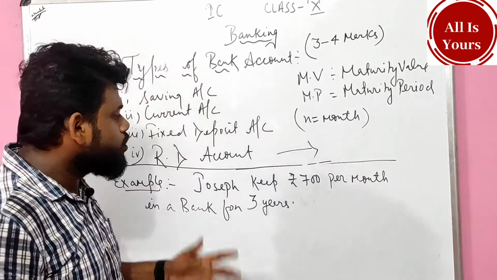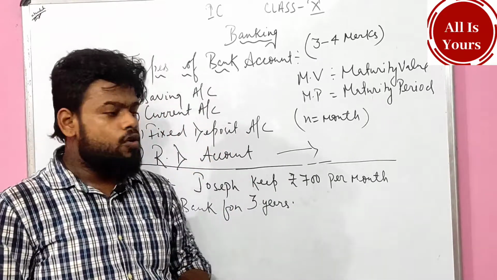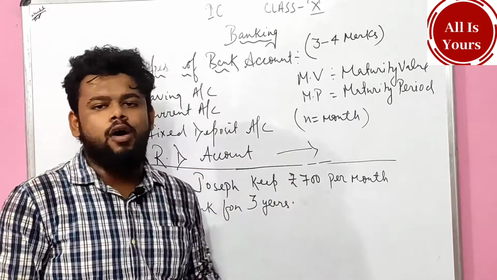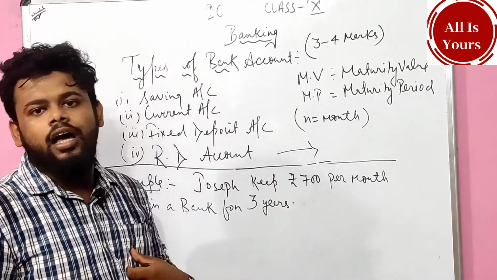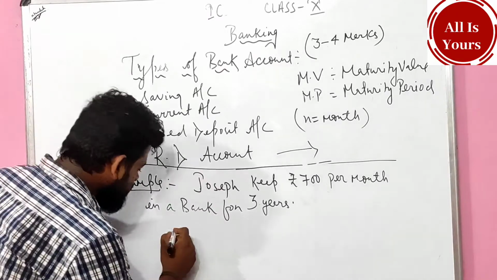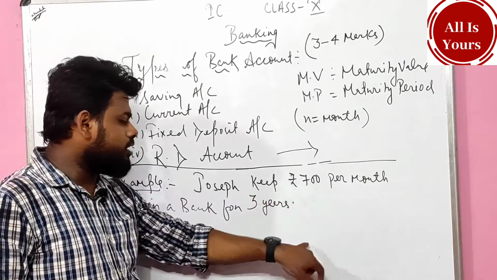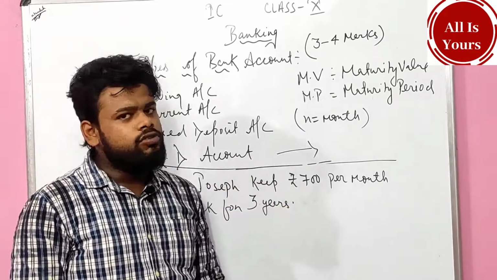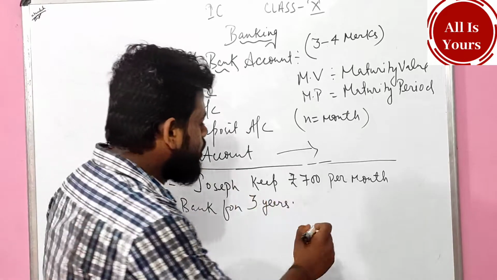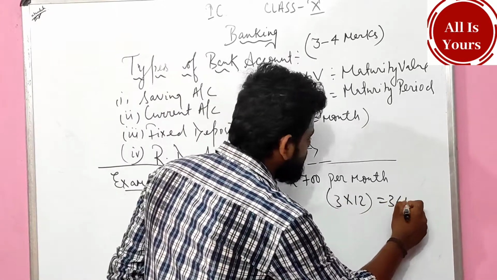3 years. So what is now my strategy? After 3 years, when Joseph is withdrawing the amount, withdrawing means taking out the amount, पैसा निकालना. What amount will Joseph withdraw? 700 per month he is depositing, and he deposited for 3 years. So I have to convert into months. 3 into 12 is how many months? 36 months.